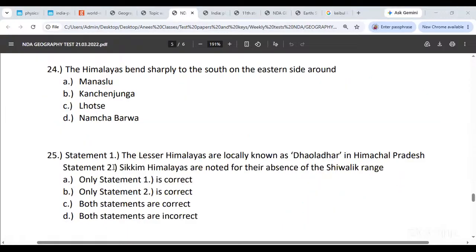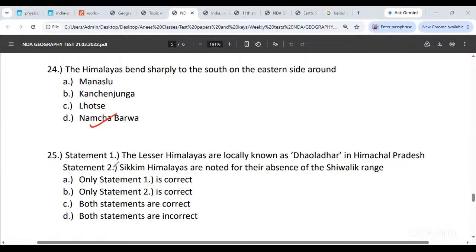Himalayas bend sharply to the south of the eastern side around Manaslu, Kanchenjunga, Lhotse, Namcha Parva. Eastern side पे Namcha Parva. Absolutely correct. Eastern side पे it's going to be Namcha Parva.